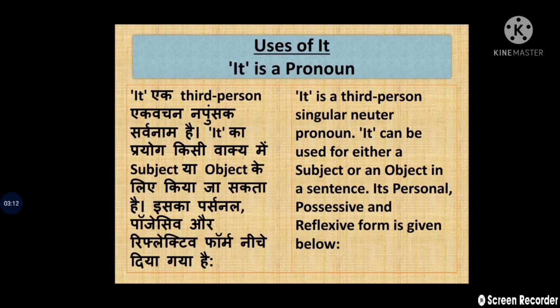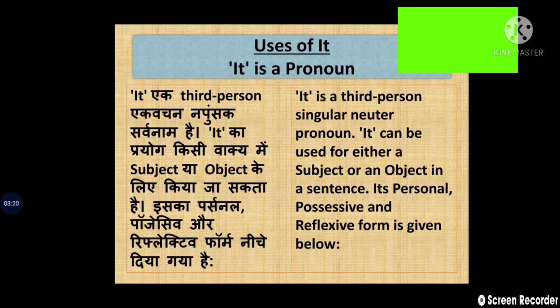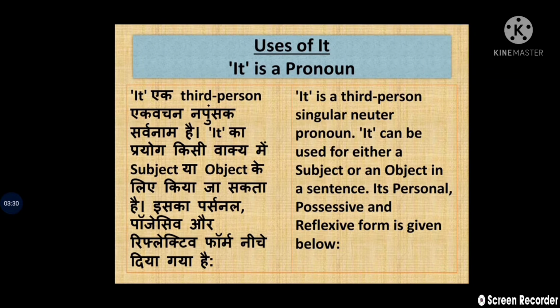Now come to the uses of "it" as a pronoun. Now as a pronoun, "it" is a third person singular neuter pronoun, as we have done already in our previous chapters, previous session. It can be used for either a subject or an object in a sentence. Clear?